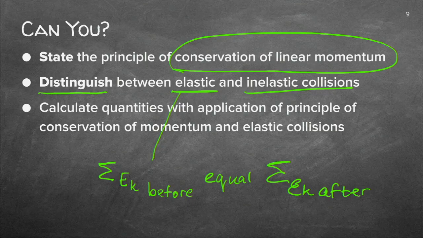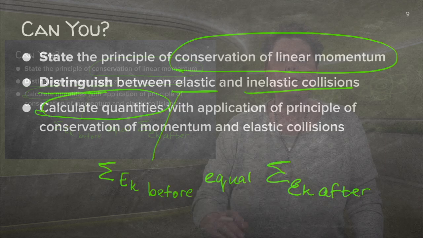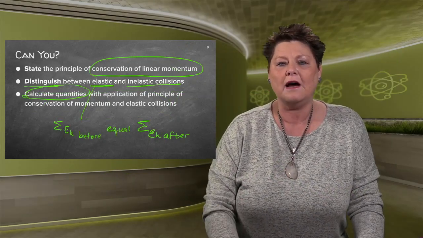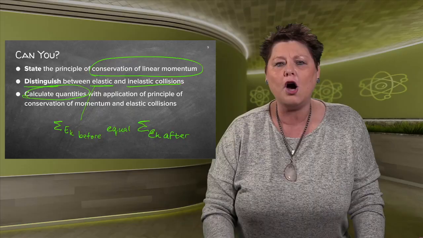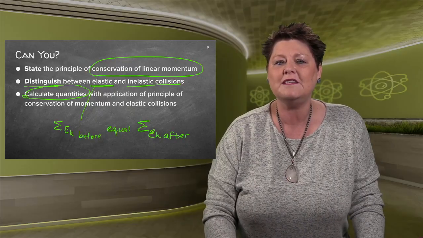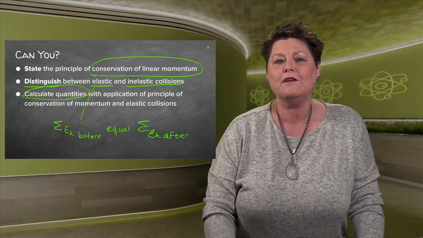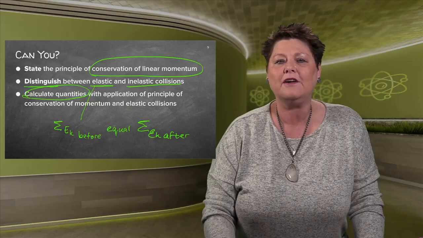And then finally, you'll have to be able to calculate the quantities. Remember the square, remember the direction. I hope you work accurately, and remember, you can't do physics without writing down everything they give you and making a clear diagram so that you can